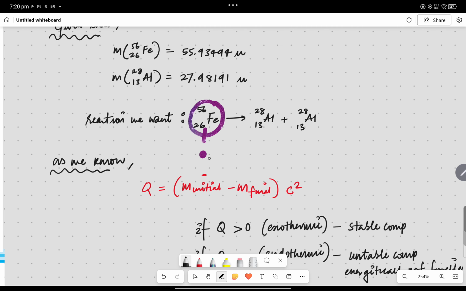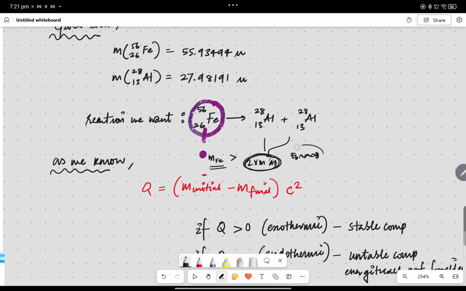And if the mass of this Fe nucleus is going to be greater than the mass of these two constituent Al nuclei, that means some amount of mass gets converted into binding energy and released, right? If the sum of both Al nuclei masses is going to be less than the Fe mass, that means some amount of mass gets converted into energy and released for forming a more stable compound.